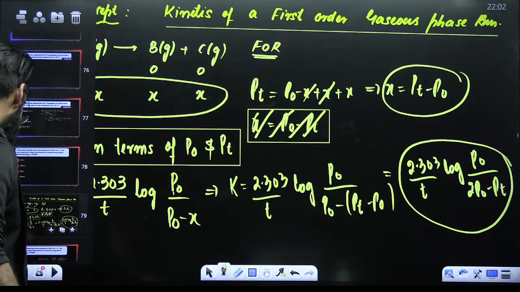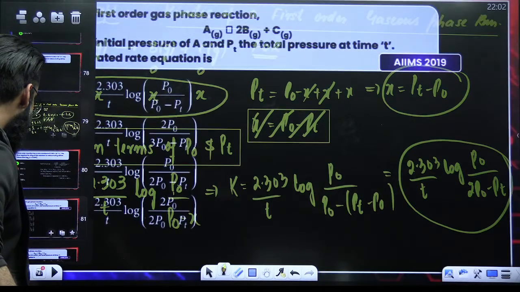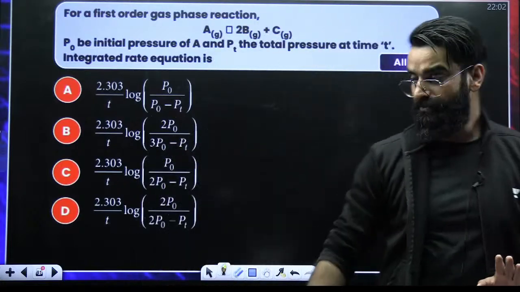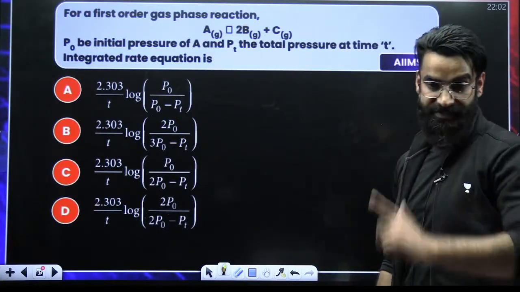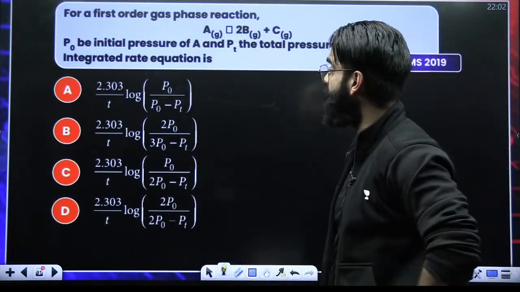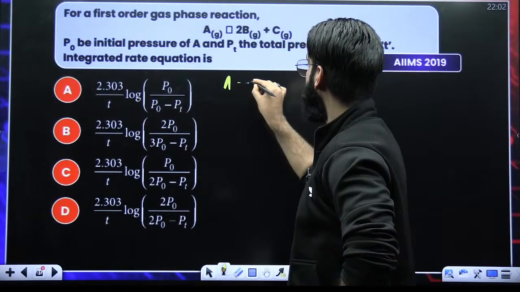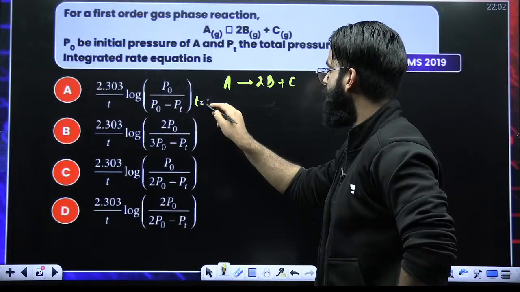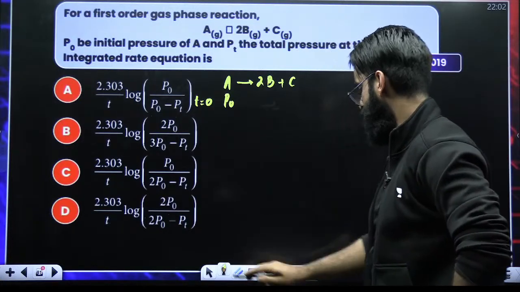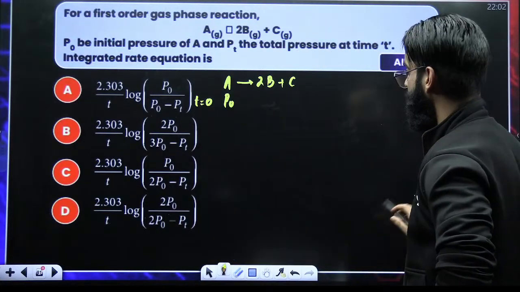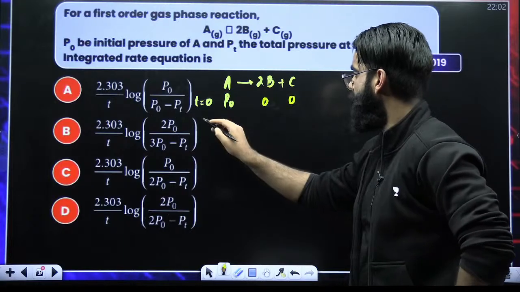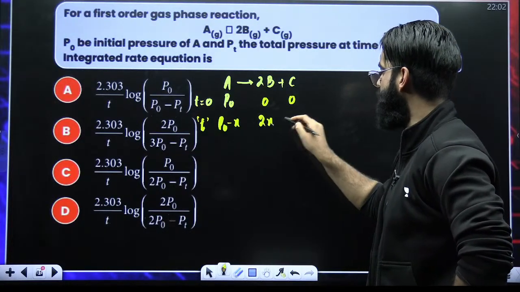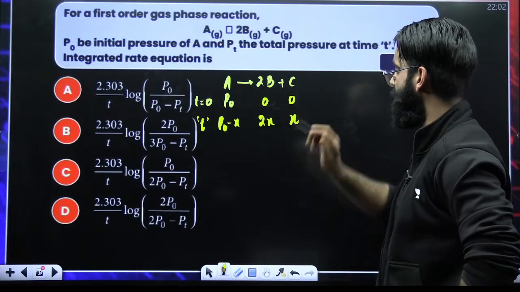See, a question was asked in the AIIMS examination as well from the same concept. If you look at the question carefully, the reaction is of the type A gives 2 times B plus C. The same process if I follow: initially, let the pressure due to A be P naught. This would be 0, this would be 0. Now, at time t, if this is P naught minus X, then here it's going to be 2X, and this is X, because stoichiometry is 2 and 1.